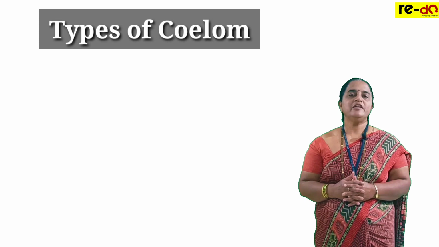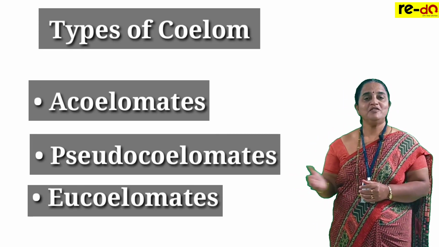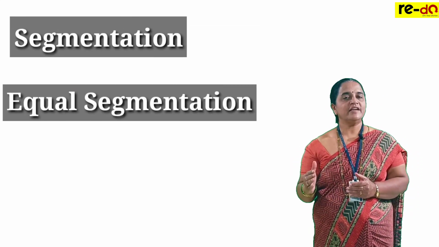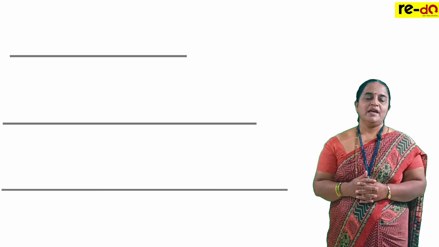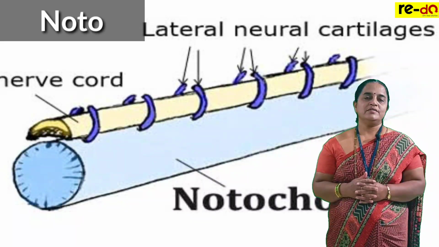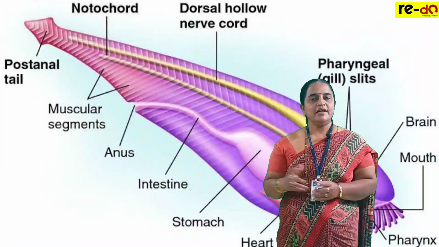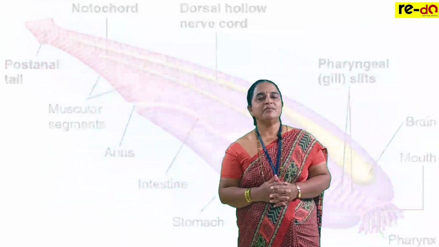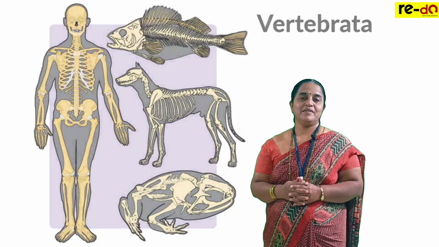Then the type of coelom: acoelomates, pseudocoelomates, eucoelomates, followed by segmentation: metamerism, equal segmentation, followed by unequal segmentation. And then notochord, which is absent in non-chordates or invertebrates, and it is present in chordates, which is further replaced by vertebral column in subphylum Vertebrata.